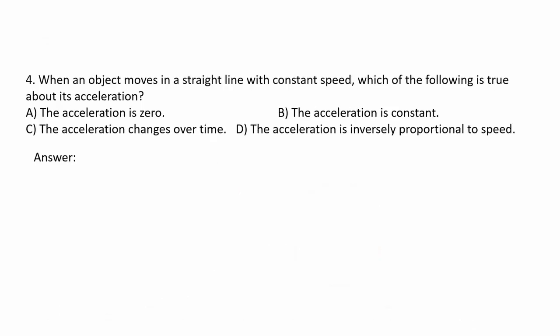When an object moves in a straight line with constant speed, which of the following is true about its acceleration? Letter A, the acceleration is 0. Letter B, the acceleration is constant. Letter C, the acceleration changes over time. Letter D, the acceleration is inversely proportional to speed.